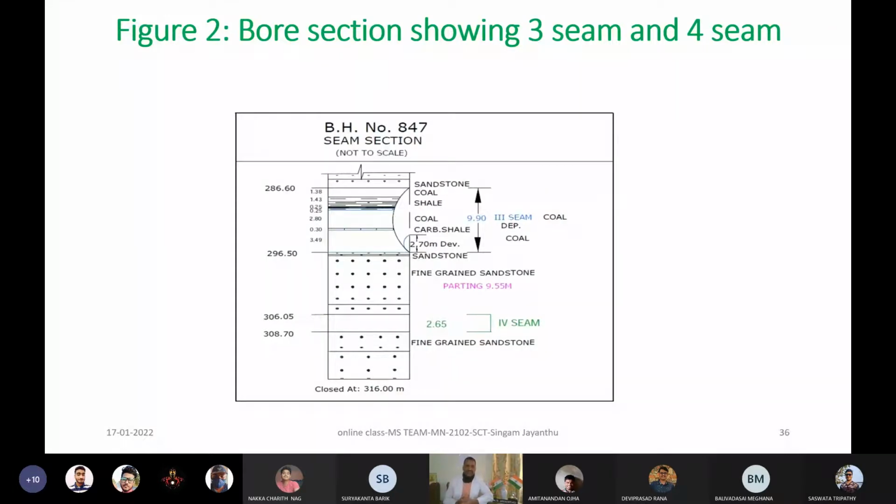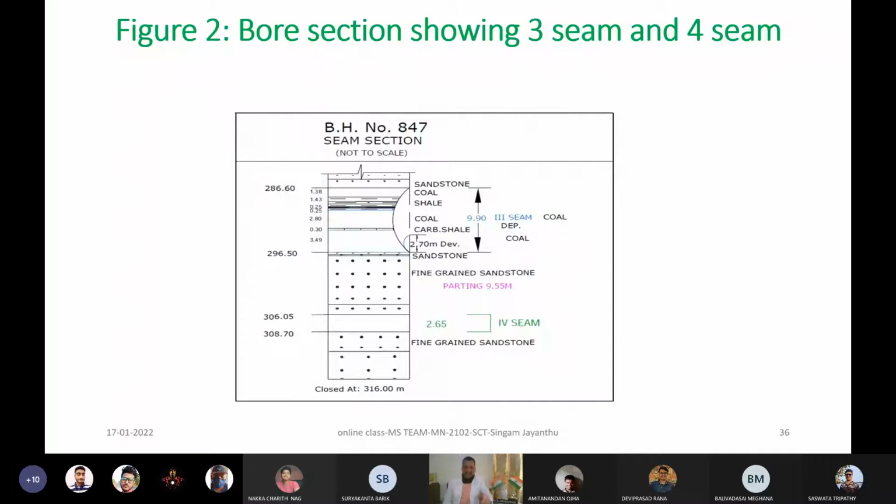In the coal measure strata, the borehole section mainly consists of, along with the coal, sandstone, clay, or sandstone of different types, whether fine grained, medium grained, or coarse grained, and so many things like that.